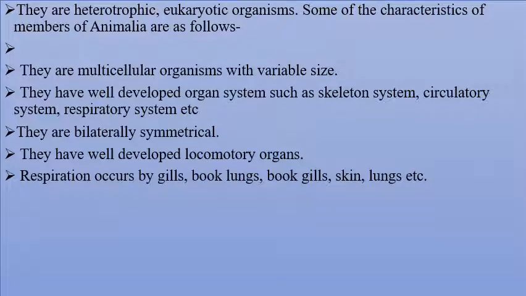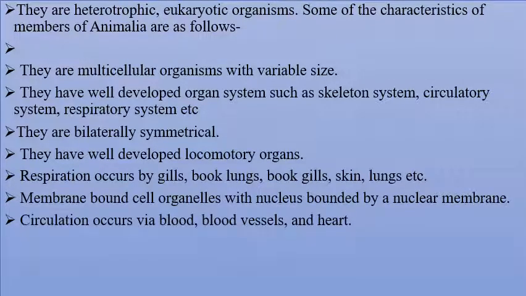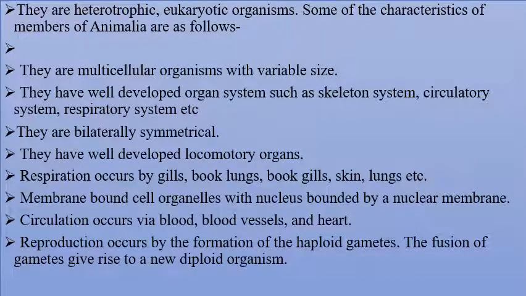Respiration takes place by gills, book gills, skin, lungs, etc. And membrane-bound cell organelles are found, with the nucleus bounded by the nuclear membrane. Circulation takes place via blood vessels and heart. Reproduction is by the formation of gametes, which are haploid. Gametes are always haploid, remember this, either male or female. The ploidy of gametes is always haploid, meaning single.